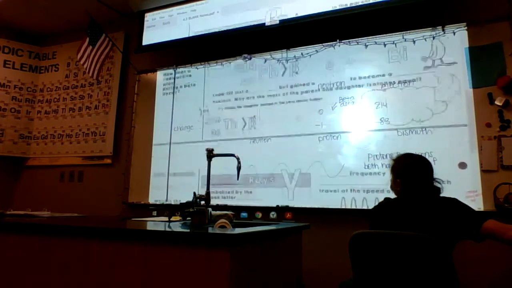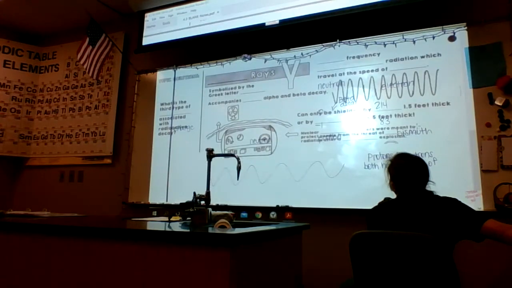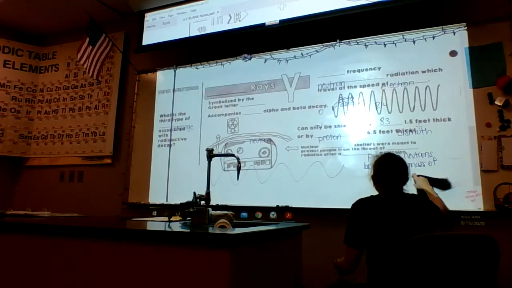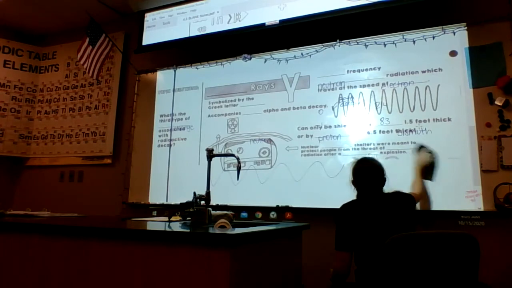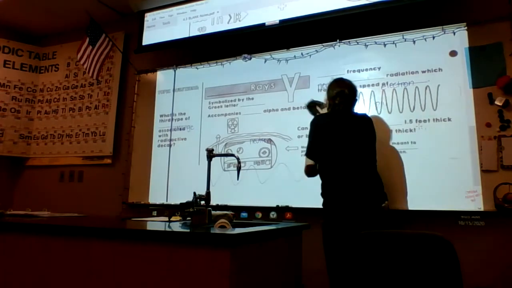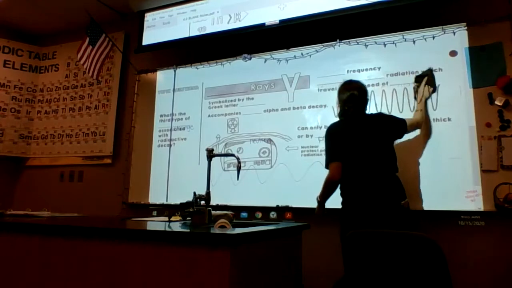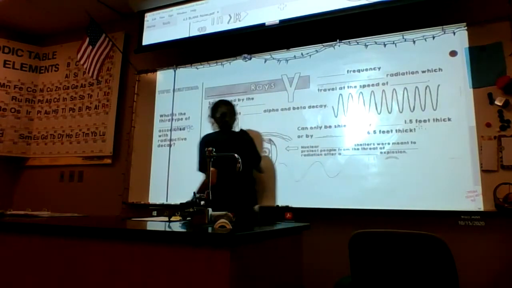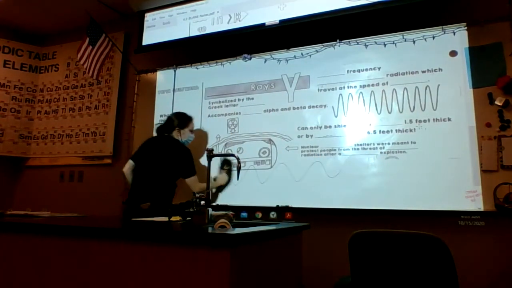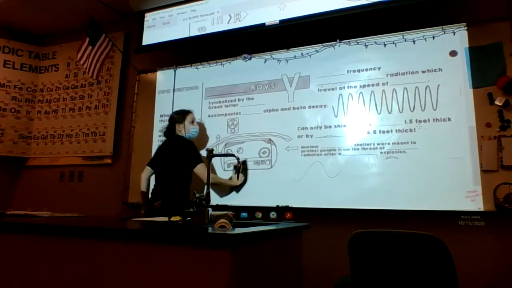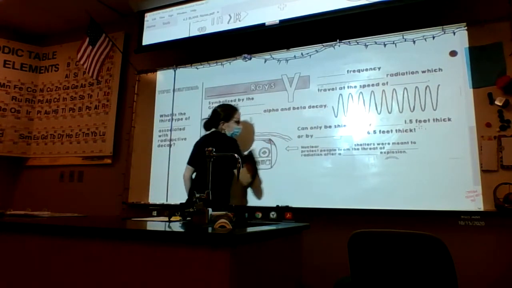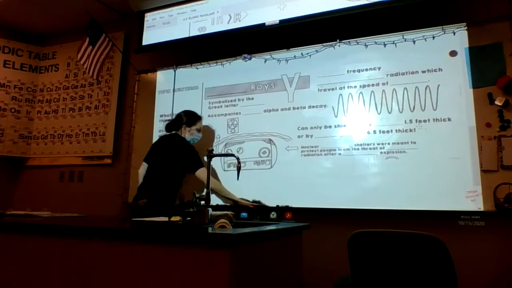Okay, let's talk about our third type of radiation. We haven't said anything about it yet. It is not part of transmutation, so it is not going to necessarily change anything. You're not going to get a different daughter isotope than you have a parent isotope. But this is the most dangerous one. Out of our three types of radiation, this one is the most dangerous.